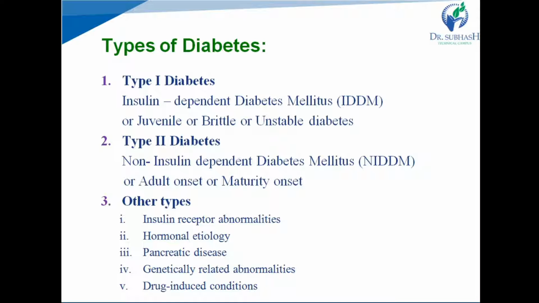Then genetically related abnormalities or drug induced conditions. There are some medications, long term use of which induces higher blood glucose level, so because of that diabetes is also produced. So these are the main types of diabetes, and the main ones are type 1 and type 2 diabetes.